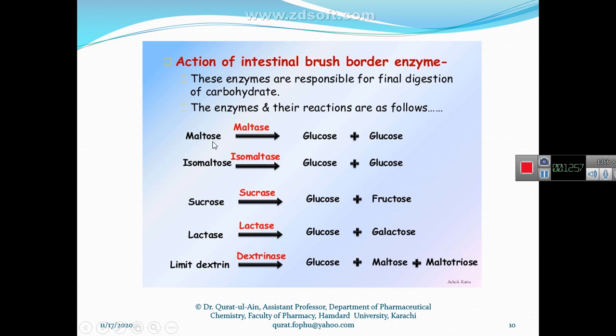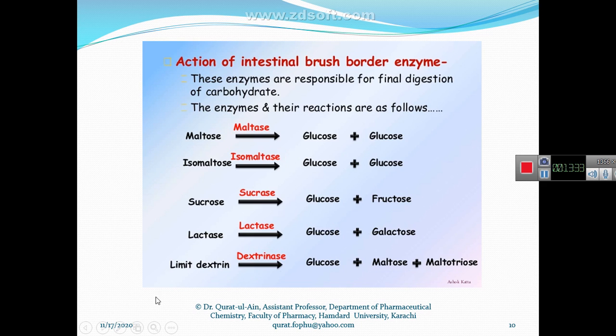Maltase hydrolyzes maltose, that is a disaccharide, into 2 molecules of glucose. Isomaltase hydrolyzes isomaltose, that is a disaccharide, into 2 molecules of glucose. And saccharase hydrolyzes saccharose, that is also a disaccharide, into glucose and fructose. And lactase hydrolyzes lactose into glucose and galactose.